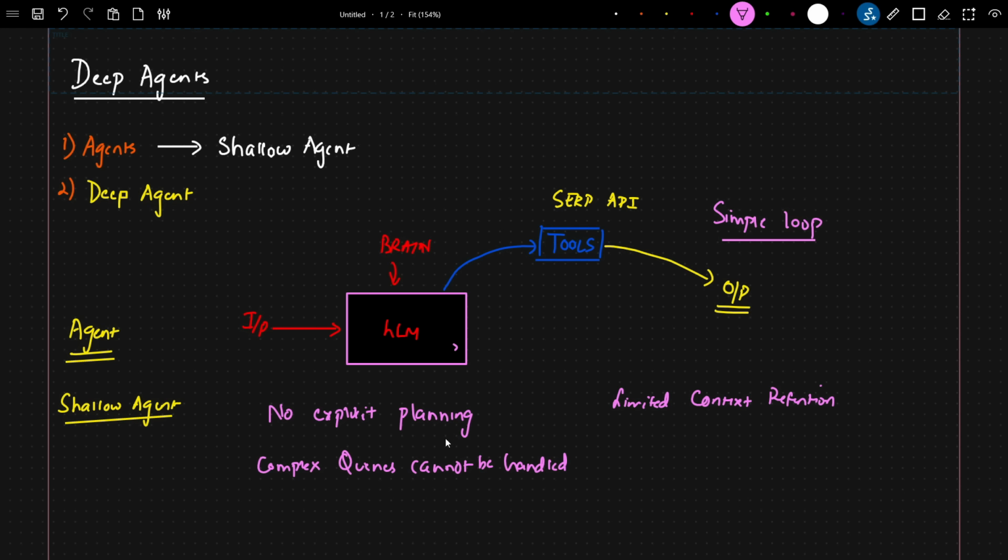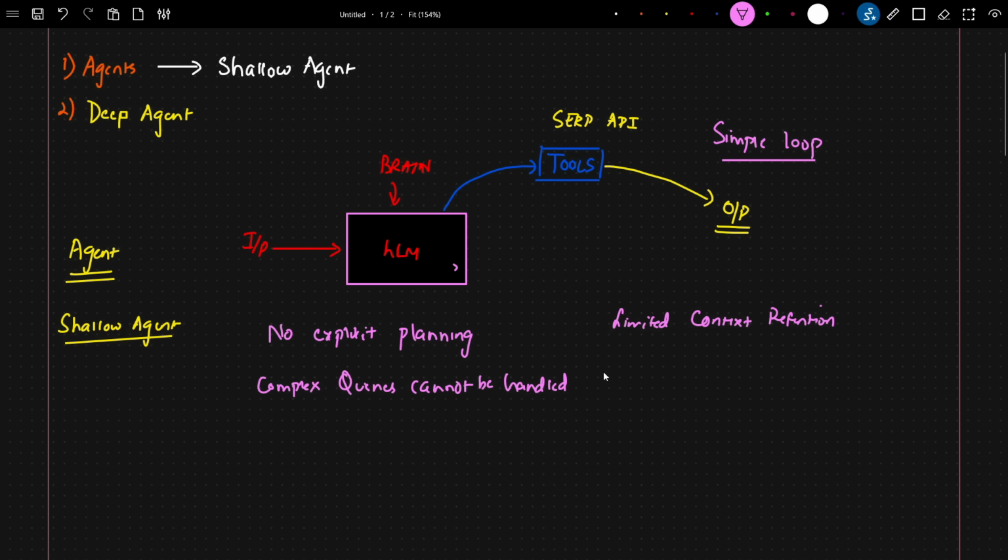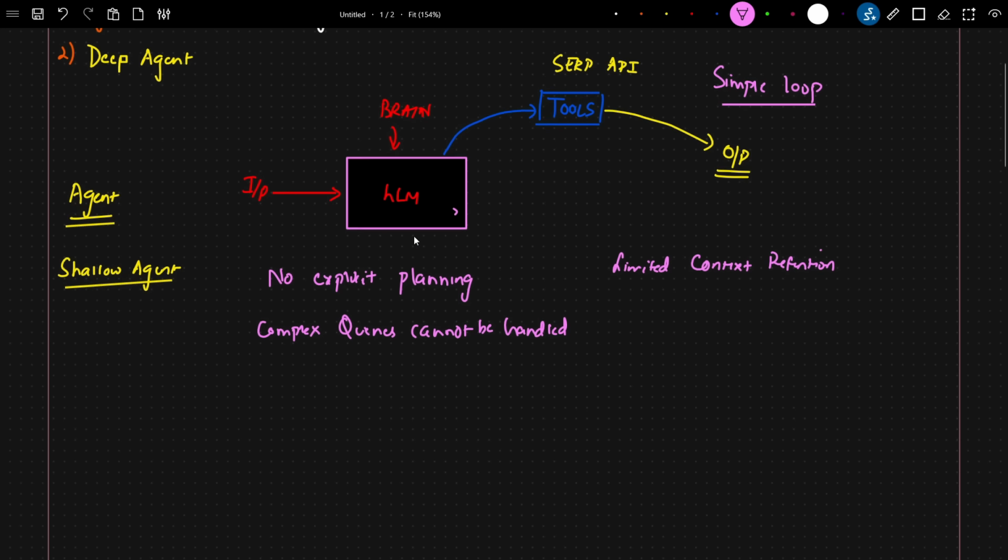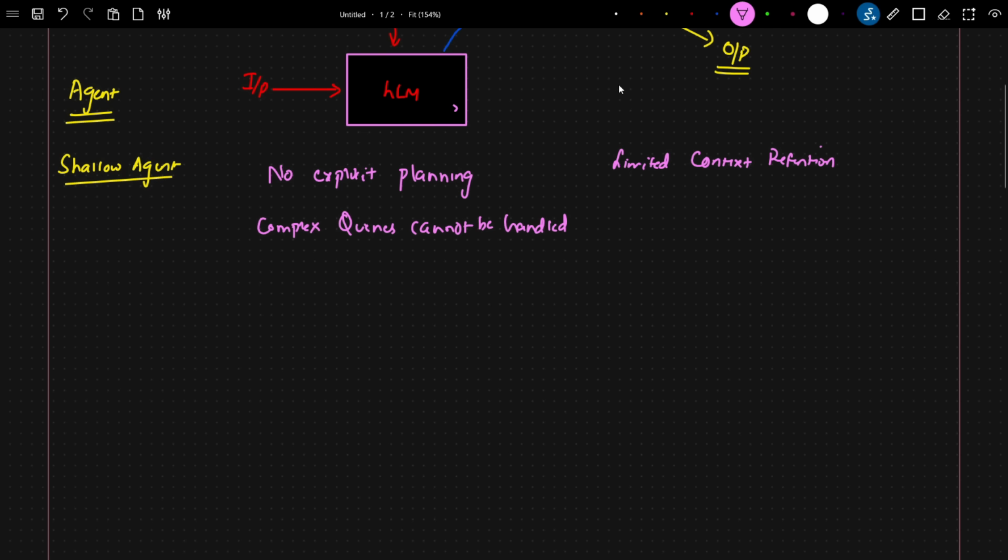You can see that there is no explicit planning, and complex queries cannot be handled, because for complex queries, you need to divide the query into subqueries. We need to assign sub-agents to solve those particular queries. Now, you may be thinking, Krish, okay, fine. If this is the kind of agent that you have created, we have also heard about different agents. One of the most common agents that we know is something called ReAct.